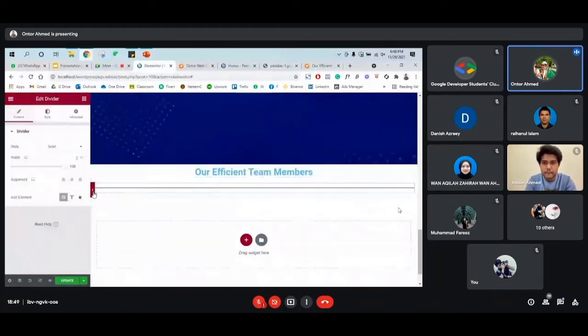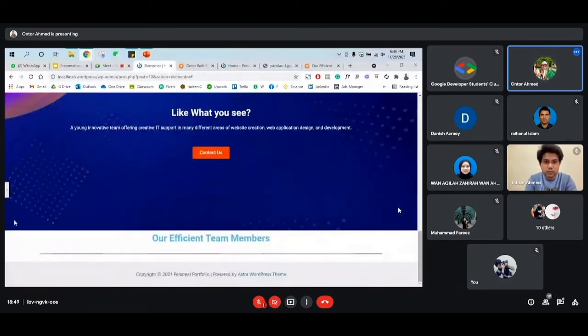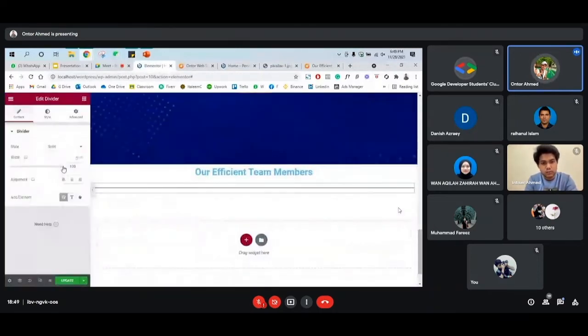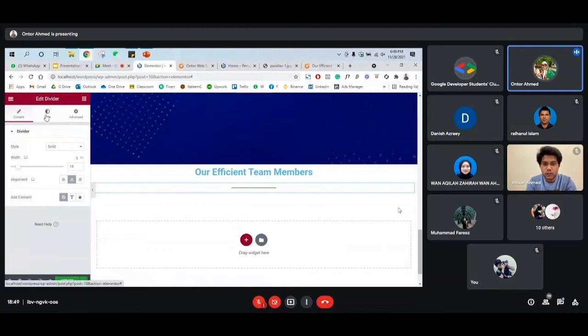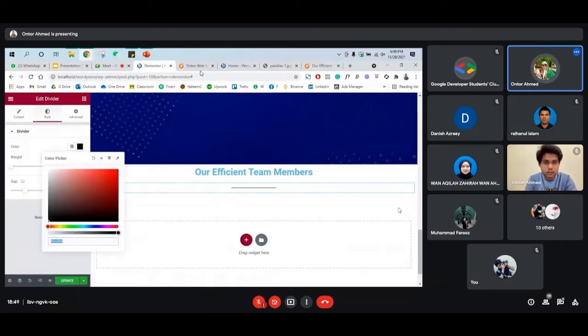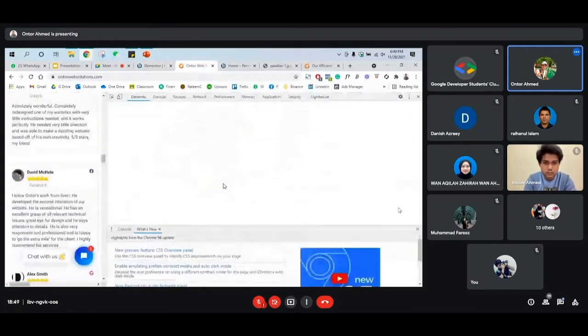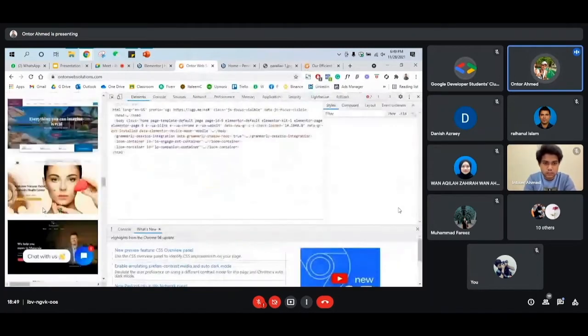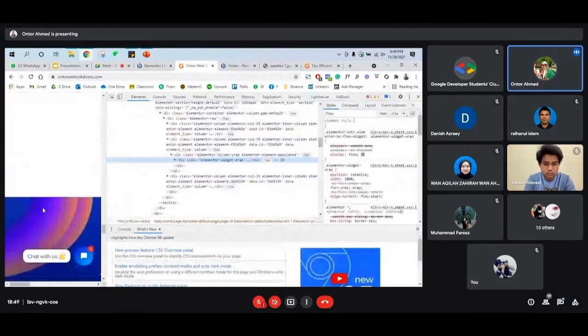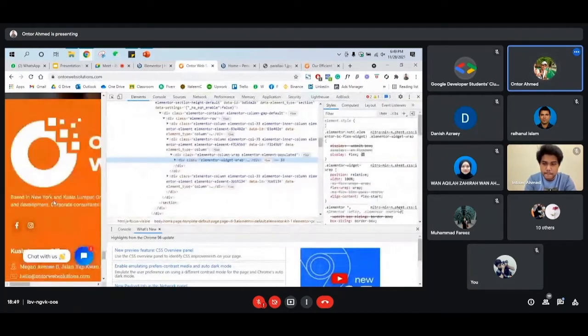And you can hide this panel on the left hand side. So you can see the divider is too long. So we can make it short, very short, and then you can make it center. And then from the style, you can use this color. So for now, we want to use the exact color it's using on our site.